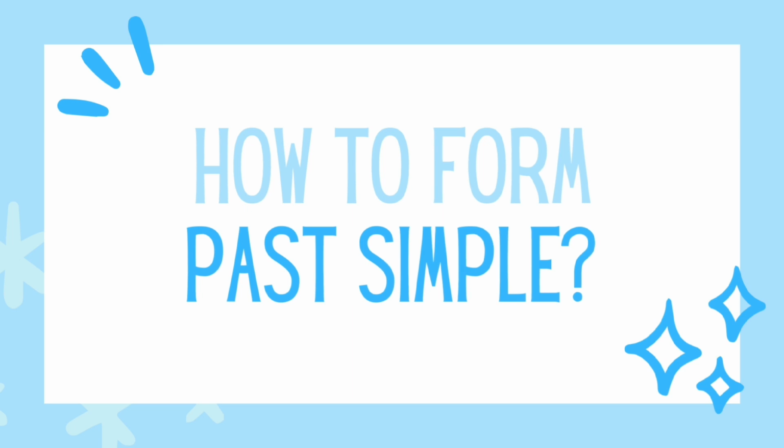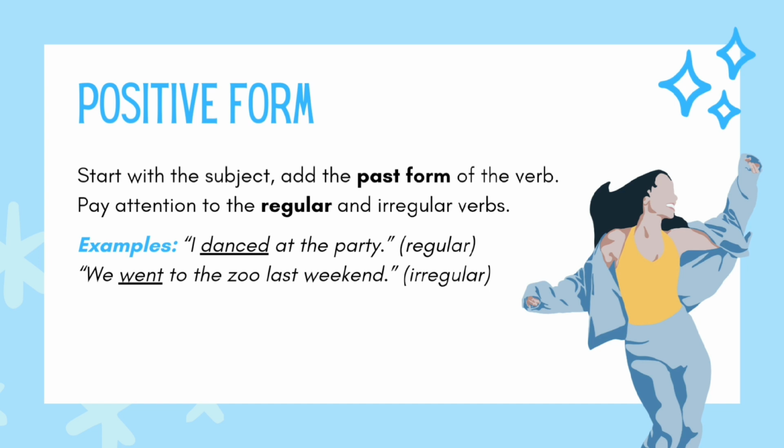How to form past simple. Positive form. Start with the subject, add the past form of the verb, paying attention to regular and irregular verbs. Example: I danced at a party. We went to the zoo last weekend.